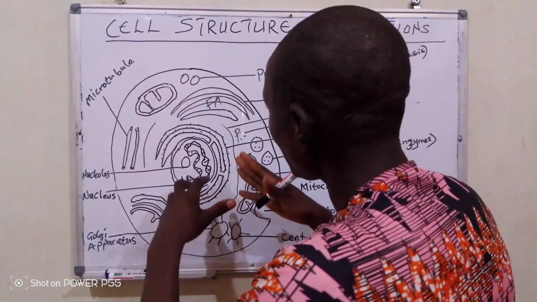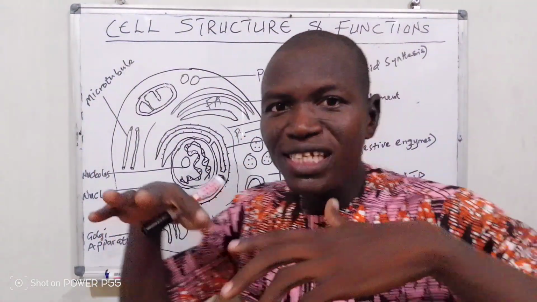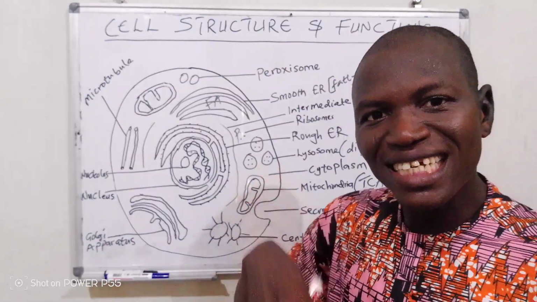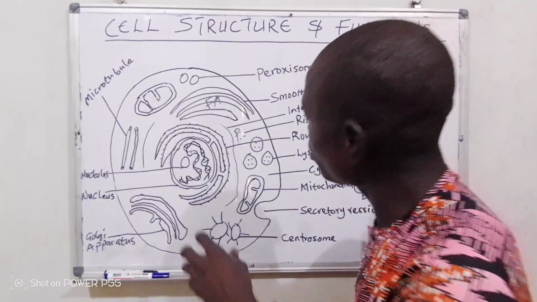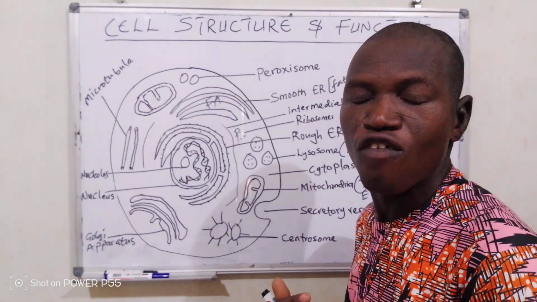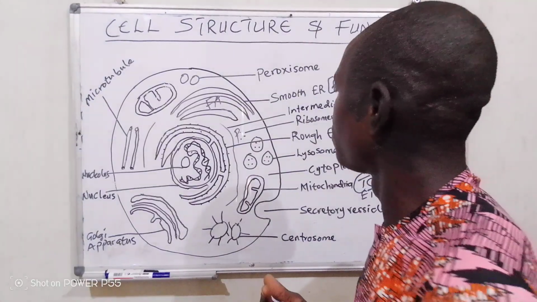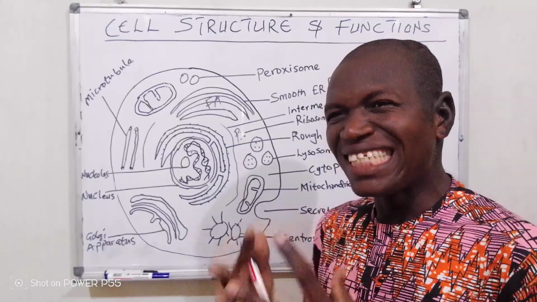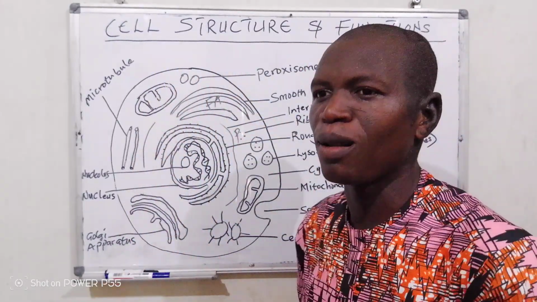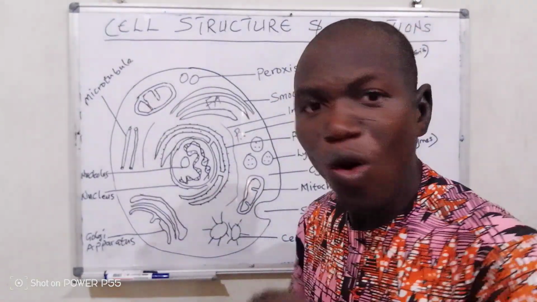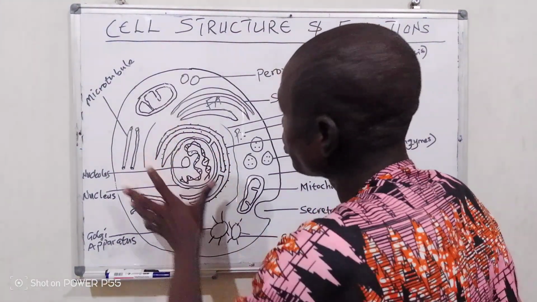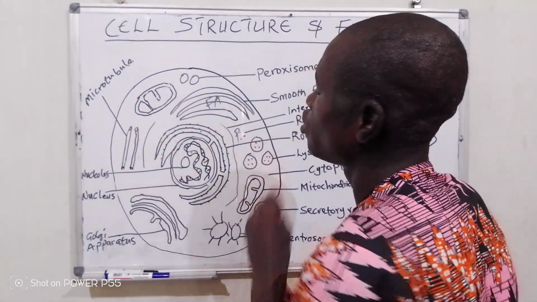The next one is the nucleus. What is the nucleus? The nucleus is actually the part of the cell that houses DNA. We call it the genetic repository, that is the deposit, the place where genetic material is stored. So it is responsible for storage of what? Genetic material. And it does not only store genetic material, but it coordinates all the activities of the cell, including metabolism and all manner of things. The nucleus is responsible for all those activities.